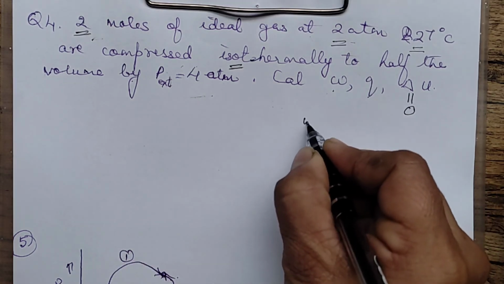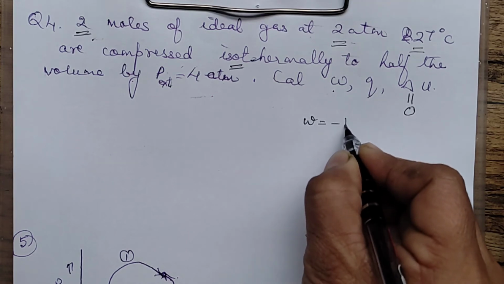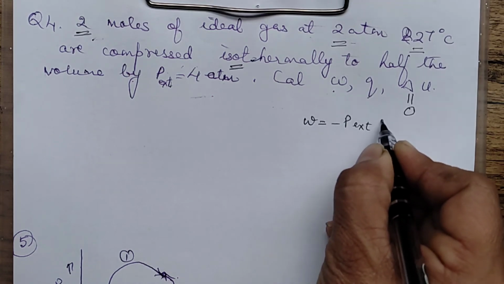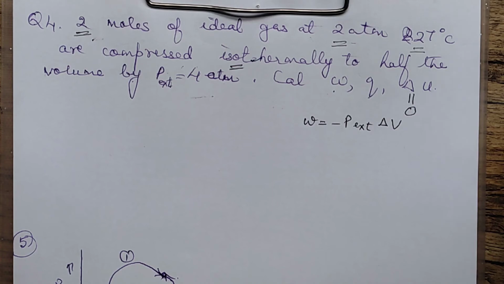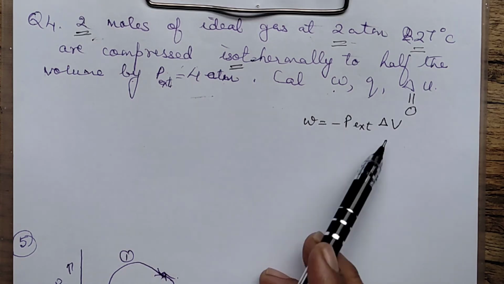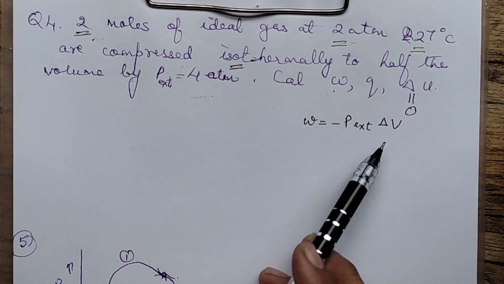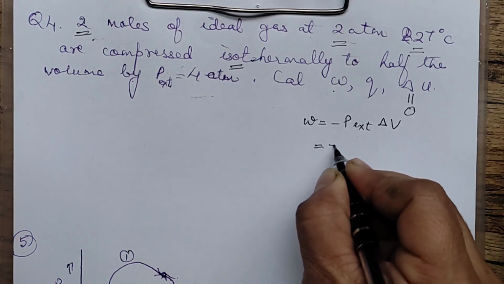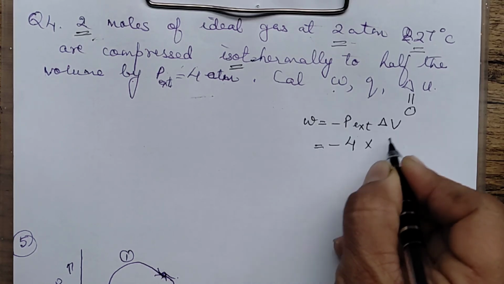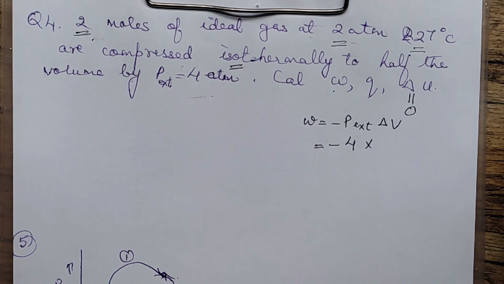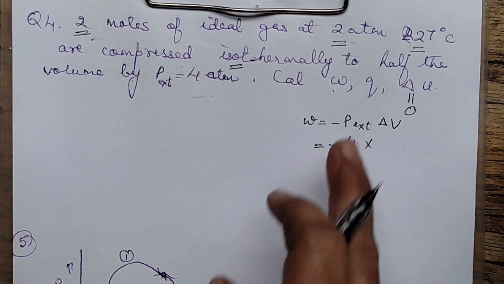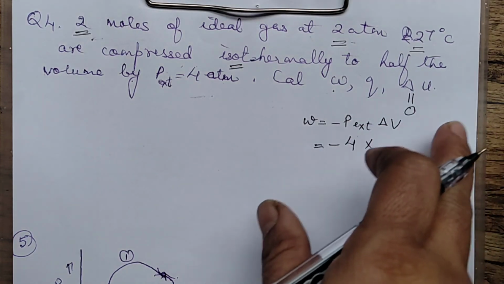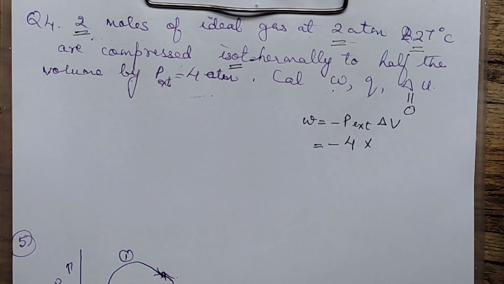One thing, we know the work done is given as minus P external into delta V. We did that formula in the previous videos. Now, we need to find the change in the volume first. We don't know the change in the volume. We know the external pressure is 4. So first let us find the initial volume, so as to calculate the final volume, which is half, they are saying.